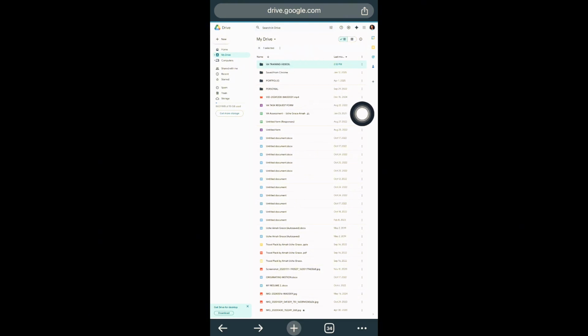Now the next thing we'll be talking about is how to upload documents, or even how to upload a video to my folder, because I want this folder to strictly be for my videos. So I want to teach us how to upload videos to this folder. This method can also be used to upload your documents. Now there are two ways to do this, so far you're working with your mobile phone.